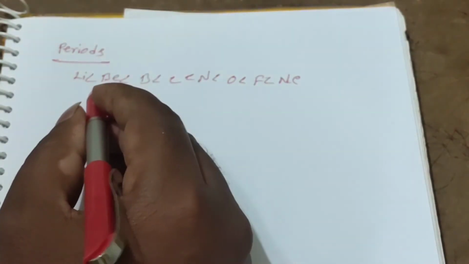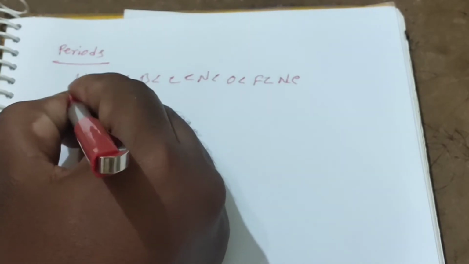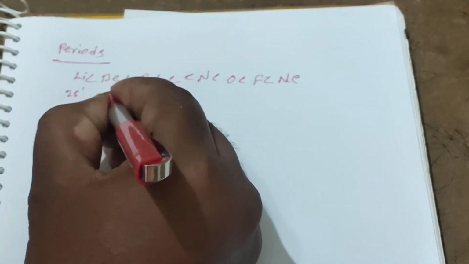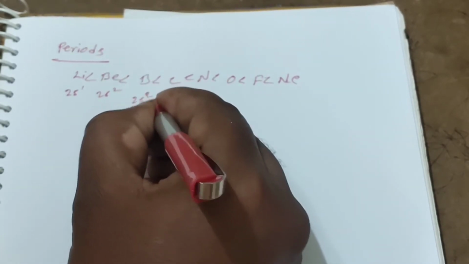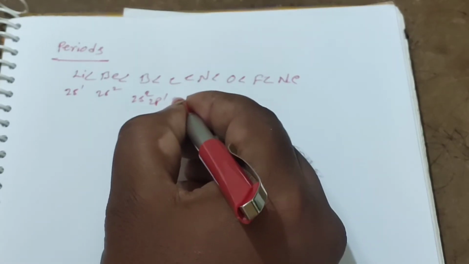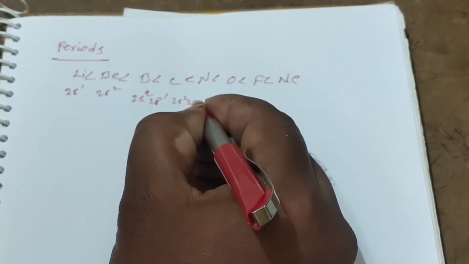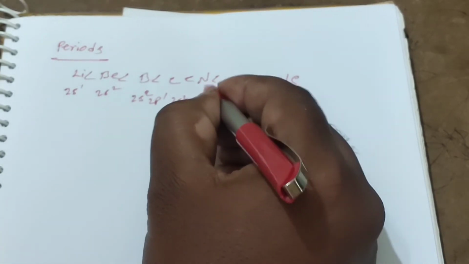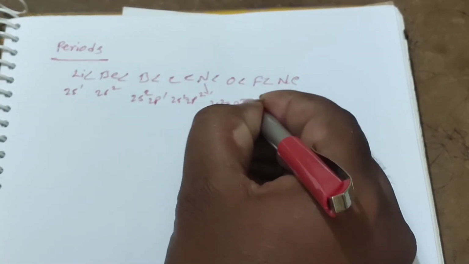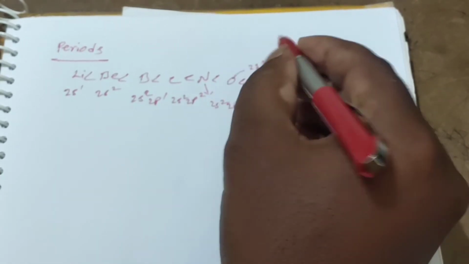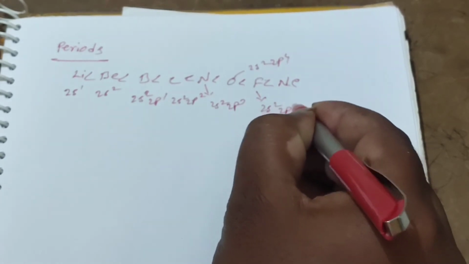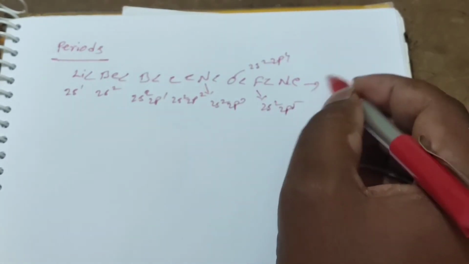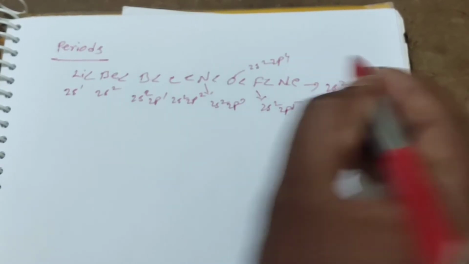Once you look at this, I am writing the electronic configurations here. Lithium is 2s1, beryllium is 2s2, boron is 2s2 2p1, carbon is 2s2 2p2, nitrogen is 2s2 2p3, oxygen is 2s2 2p4, fluorine is 2s2 2p5, and neon is 2s2 2p6.